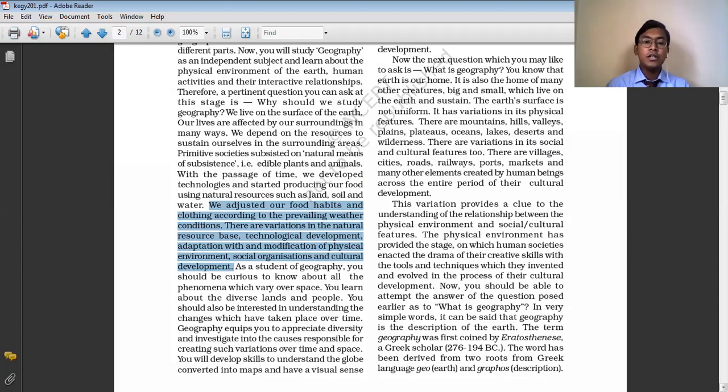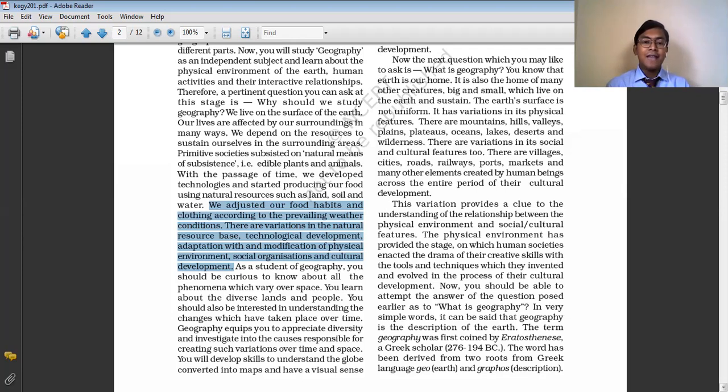On the other hand, we have also modified the physical environment. We have brought changes to the natural environment for our own benefit and comfort, and many social organizations and cultural development took place. These phenomena, directly and indirectly related to human beings, have helped them to develop their social environment, their cultural environment, and the economy.